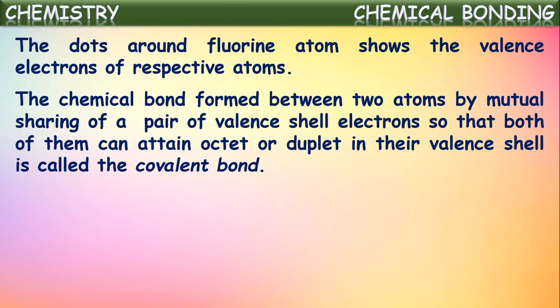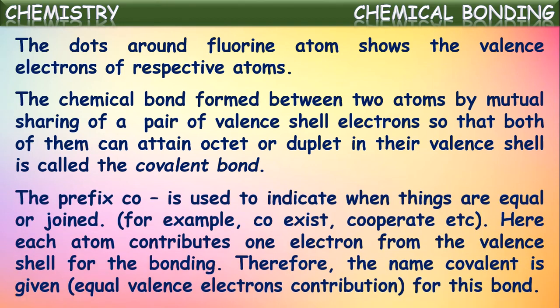Hydrogen has only one electron. By sharing one more electron, it attains the duplet configuration of helium. So by the sharing of these electron pairs between the atoms, there occurs attraction or a bond, which we call a covalent bond.